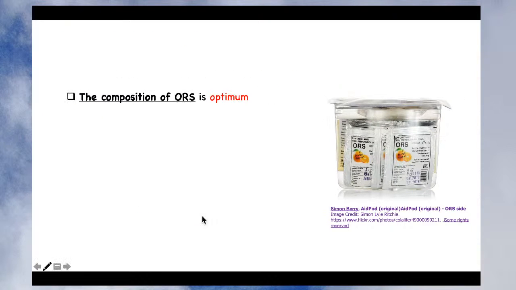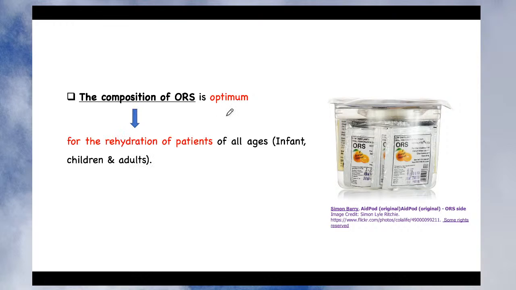Let's see why there is this specific composition. This is done because the composition of the ORS is optimum for rehydration of patients of all ages. Now, a very good thing is that if you are giving any drug to the patient, the dose changes with the age.